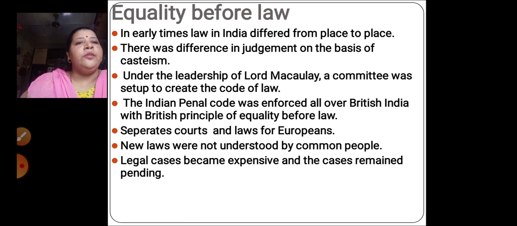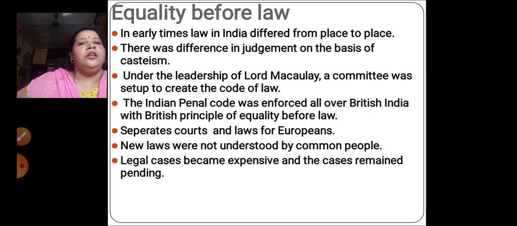The Indian Penal Code was enforced all over British India with the British principle of equality before law. This code, made by Lord Macaulay and his committee, was enforced wherever the British were ruling in India, and that principle was followed everywhere. Separate codes and separate laws for Europeans, I told you about this. There were laws, but the laws were separate for the Europeans and separate for the Indians.